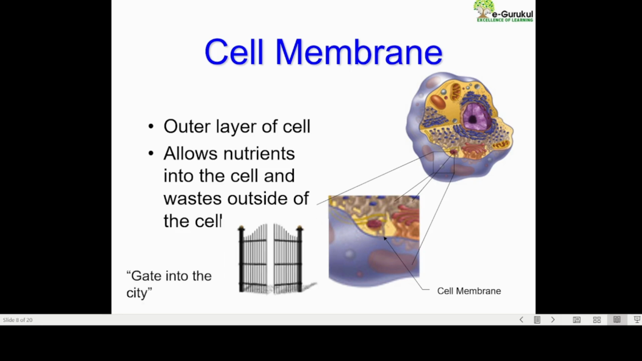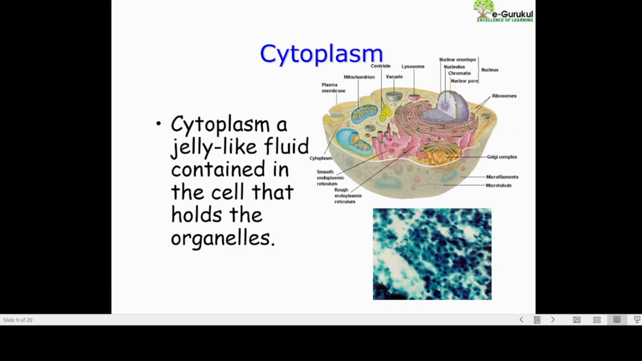Now, coming to the next, that is cytoplasm. What is cytoplasm? There are two terms, cytoplasm and protoplasm. As I have already told you, it is a liquid kind of substance. But whatever liquid is present all over the cell is called protoplasm, whereas cytoplasm is a jelly-like fluid contained in the cell that holds all the organelles. Basically, it holds all organelles inside the cell.